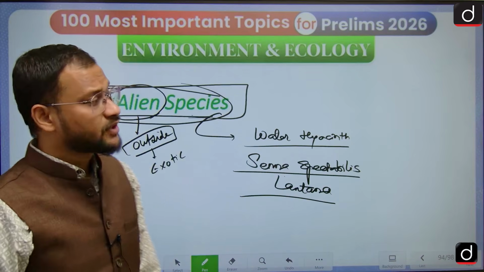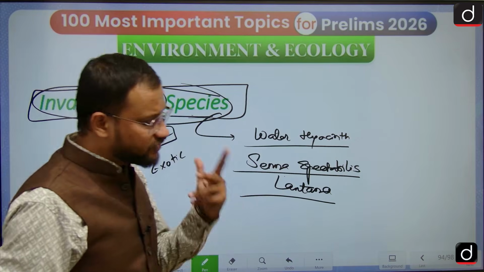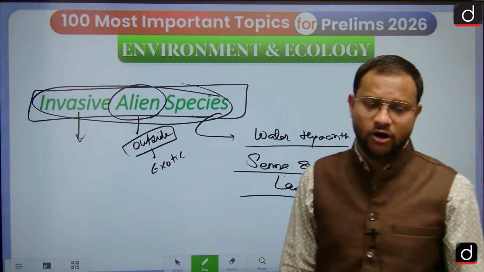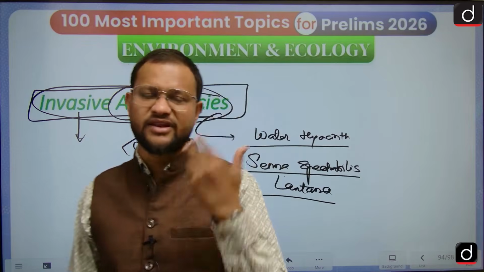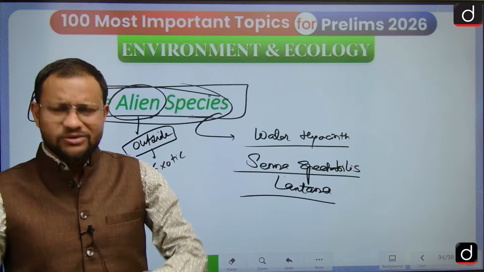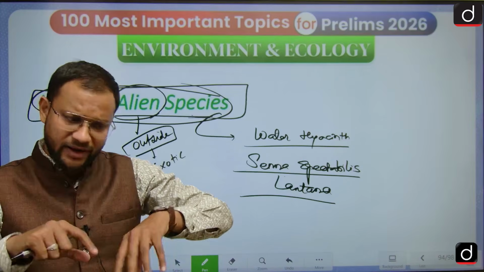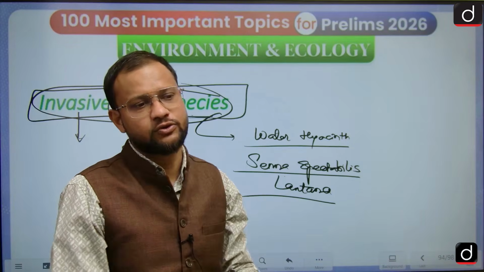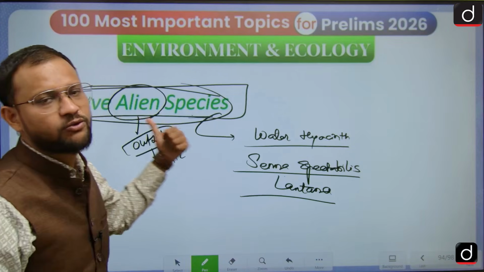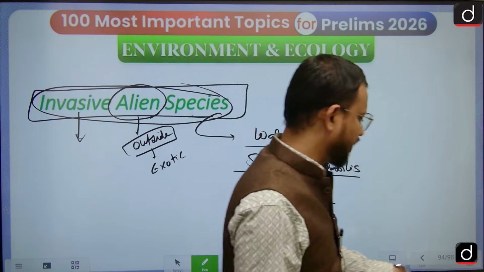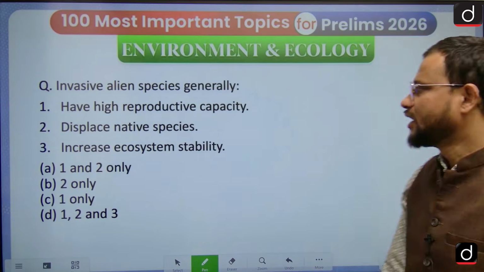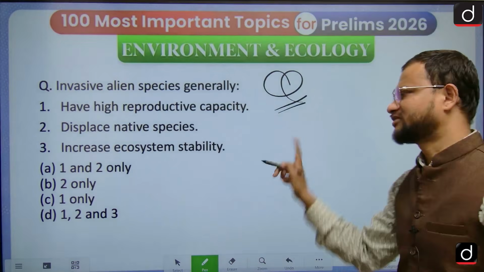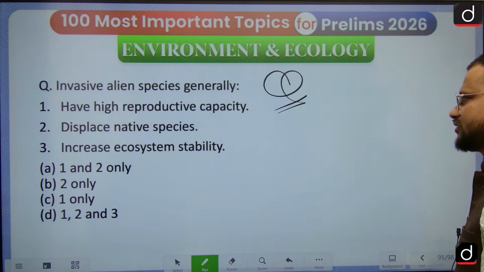Then you will find invasive alien species like the mongoose in Japan, or the Burmese python in the USA. So any plant or animal that enters another ecosystem and destroys the overall balance of the ecosystem, sometimes becoming uncontrollable, becomes an invasive alien species. So now there is a practice question for you, which you will be answering in the next session.